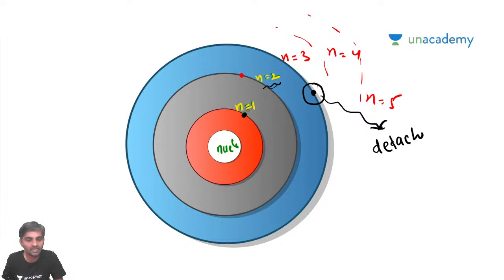Balaji, see the electron which is revolving in orbit number 1 has an energy of minus 13.6 electron volts. The electron revolving in the second orbit has an energy of minus 3.41 electron volts. The electron revolving in orbit number 3 has minus 1.53 electron volts.